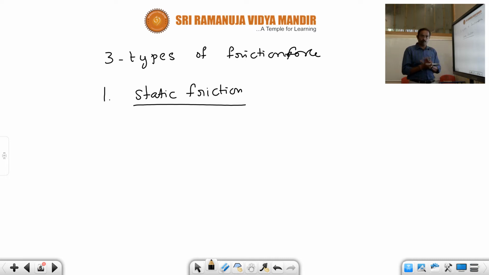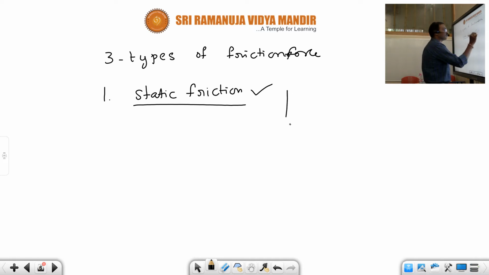When a force is applied on the body, then frictional force comes into play. Here we define static friction as the opposing force encountered by a body which reduces the relative motion in the static position.